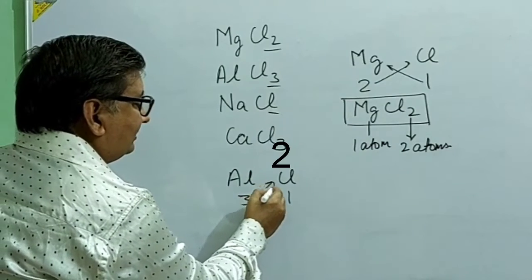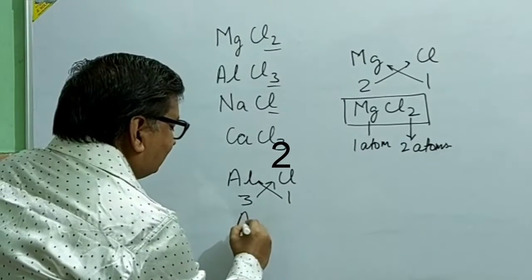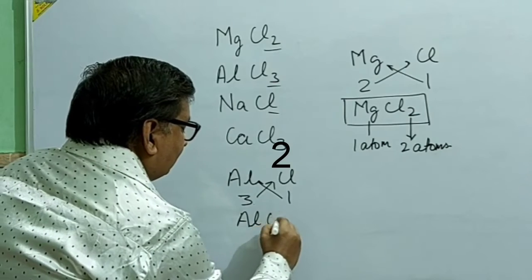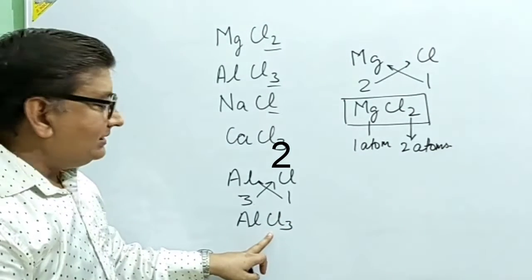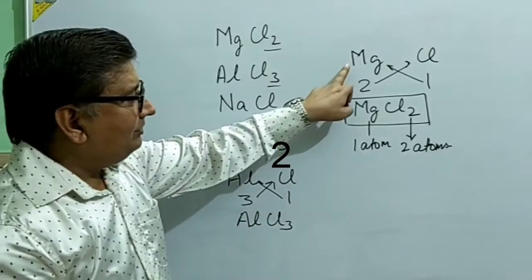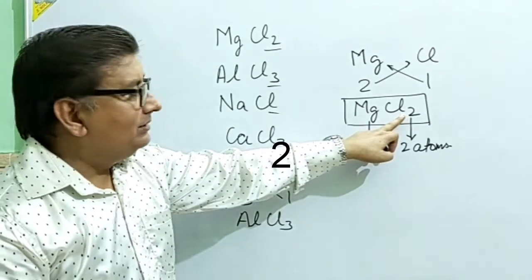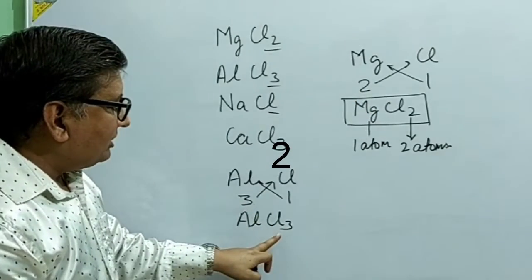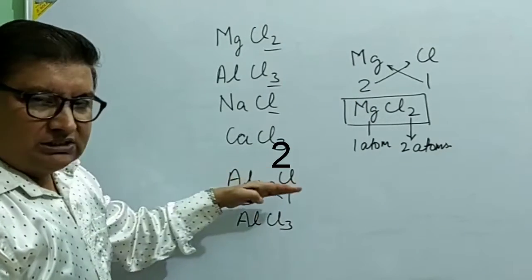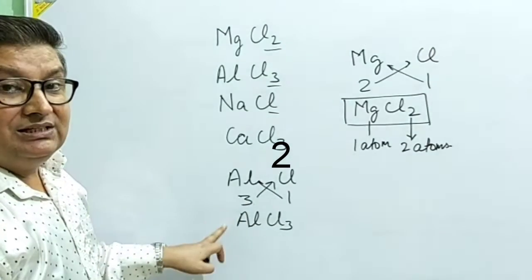Again we will exchange it, and by exchanging it we can get the chemical formula for aluminium chloride. Now you can see here that with magnesium we have taken 2 with chlorine, because magnesium has valency 2. But in case of aluminium we have taken 3 with chlorine, because aluminium has valency 3.